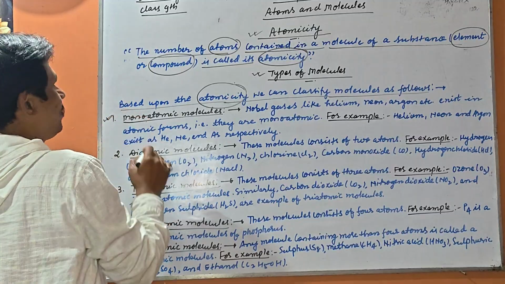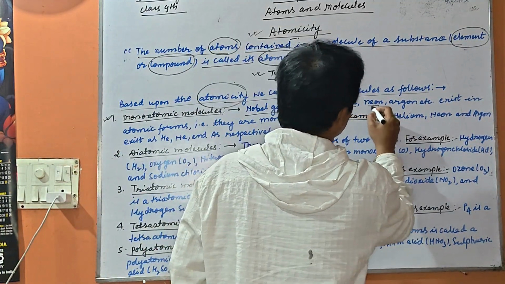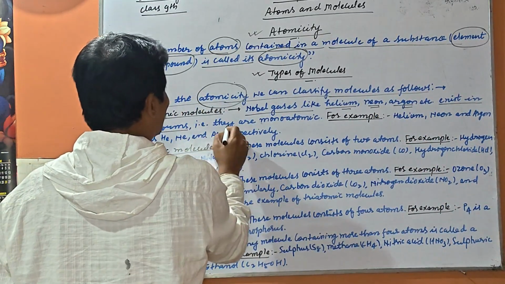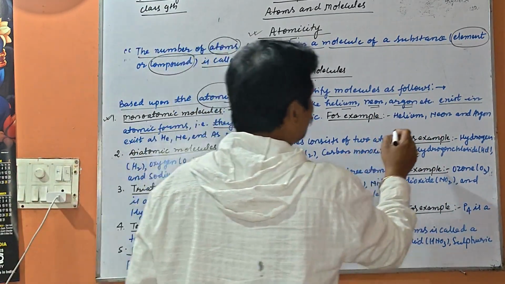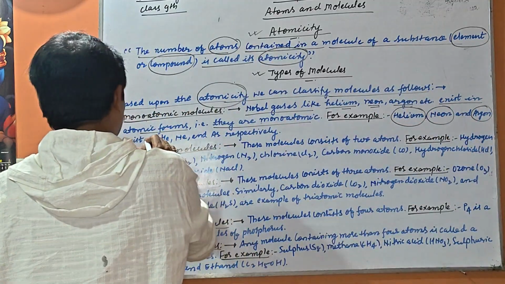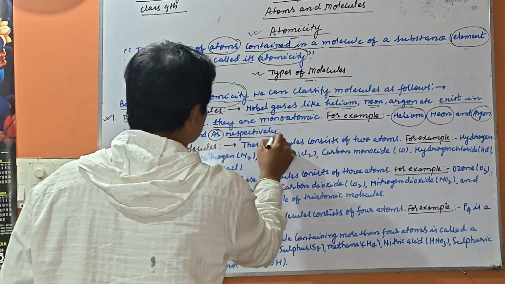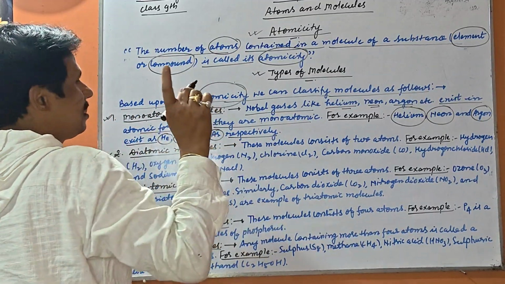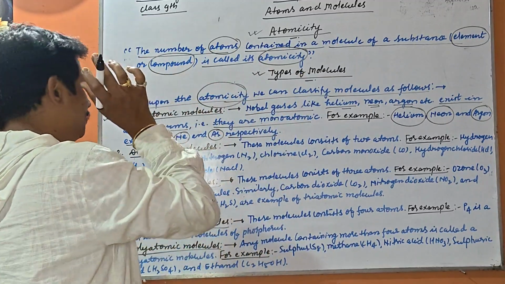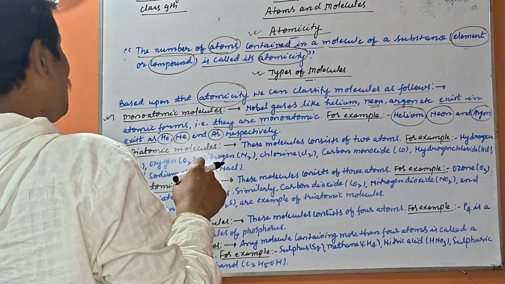First is the monoatomic molecule. Noble gases like helium, neon, argon, etc. exist in atomic form. That is, they are monoatomic. For example, helium, neon, and argon exist as He, Ne, and Ar respectively. That is, the noble gases have only one atom.